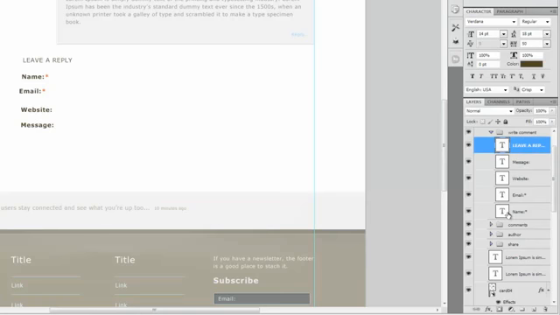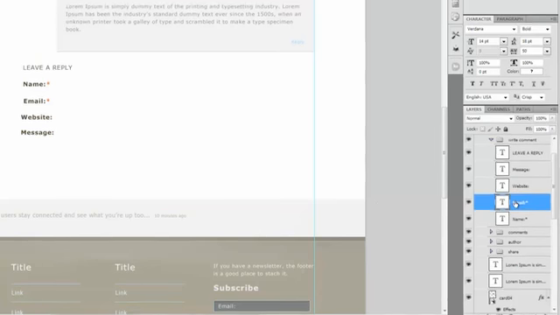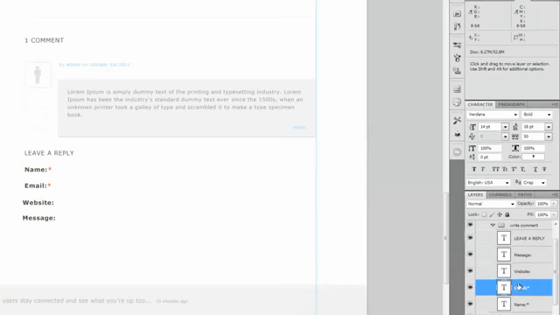Now let's try to take our name here and line it up with the edge as much as we can for now. So let's line that one up. Let's line up the website here. And let's go ahead and line up the message.